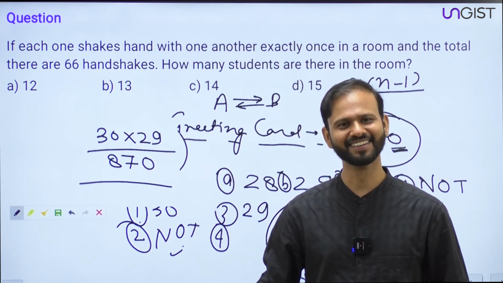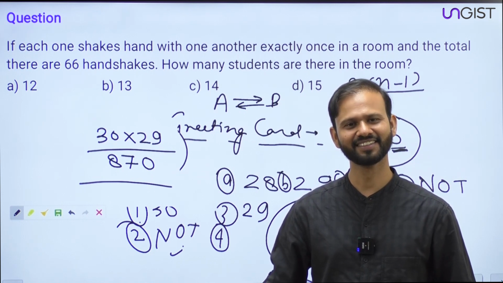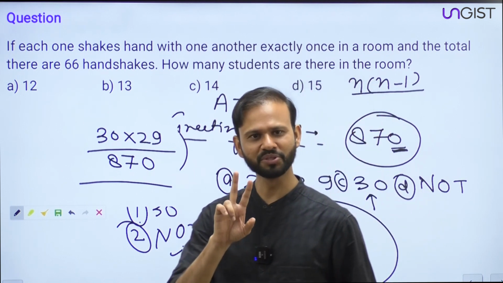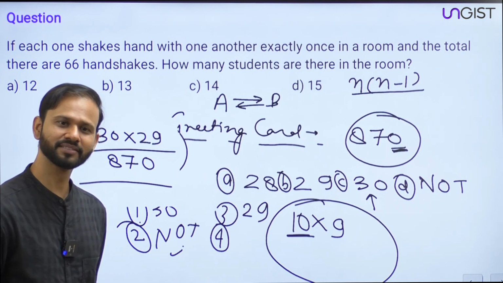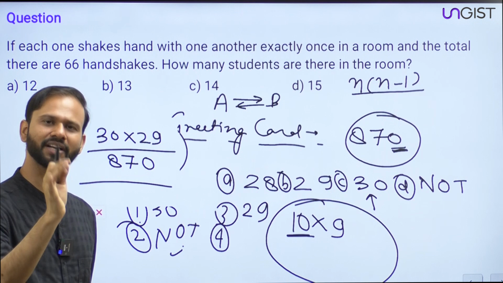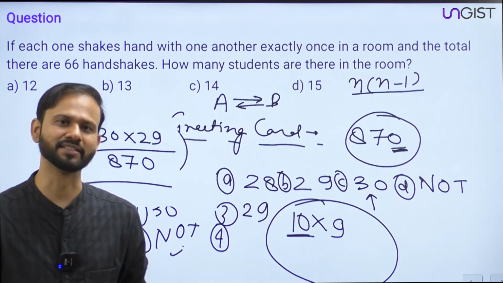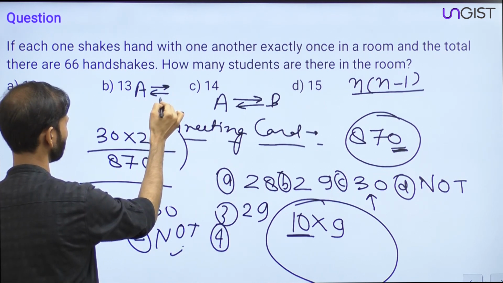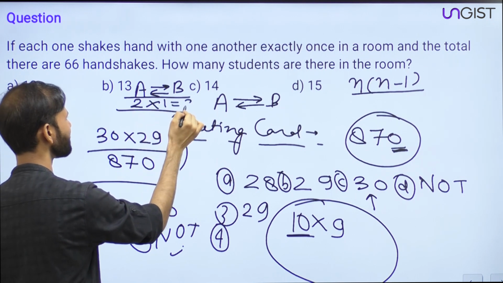Yes, suppose you did it this way, okay. If you did it one by one, then 1 into 1 is equal to 1. Otherwise, if there are 2 students in the class, then 2 into 1 is the answer. I'm getting one doubt. Kapil is asking if there are 2 students in the class, then what will be the answer? So if there are 2 students in the class, let's say there are A and B, fine. So if 2 students in the class, then 2 into 1 will be the answer. The answer is 2.